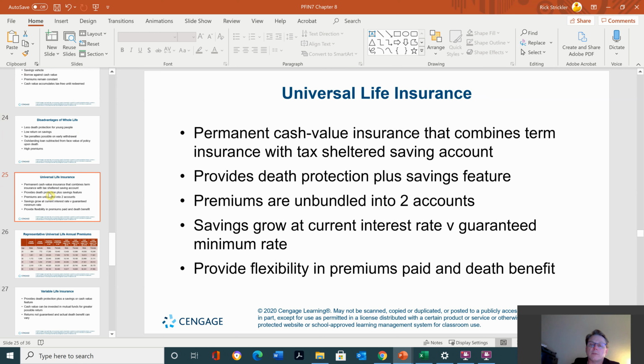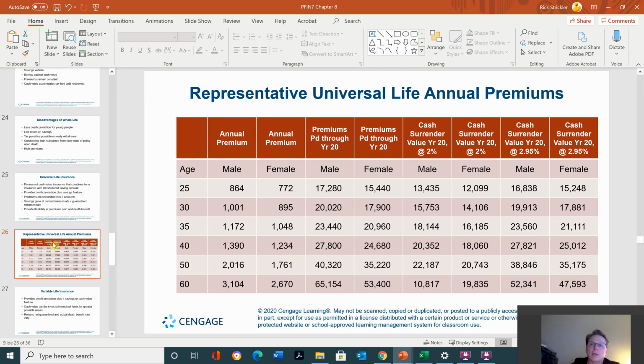Okay, universal life is the last one. Permanent cash value insurance that combines term insurance with tax shelter savings. Provides death protection plus savings features. Premiums are unbundled into two accounts. Savings grow at current interest rate. Guaranteed minimum rate. Provide flexibility in premiums paid and death benefit. And then there's your premiums for that. You can see it's a little bit cheaper than the whole life.